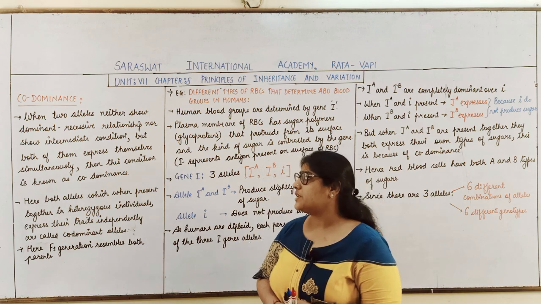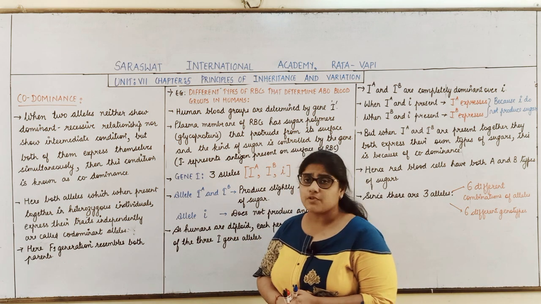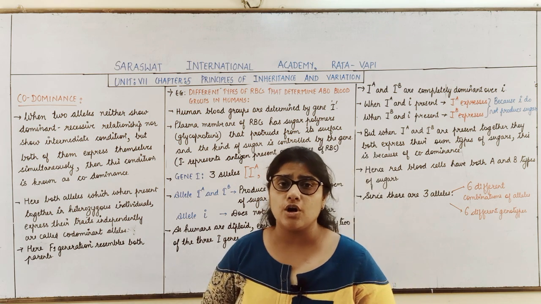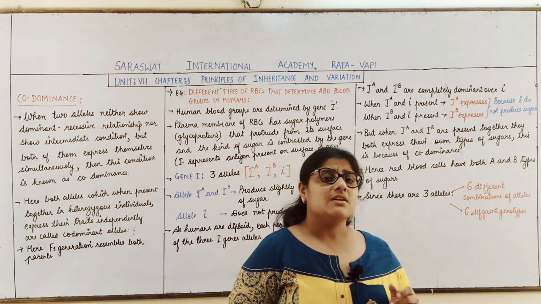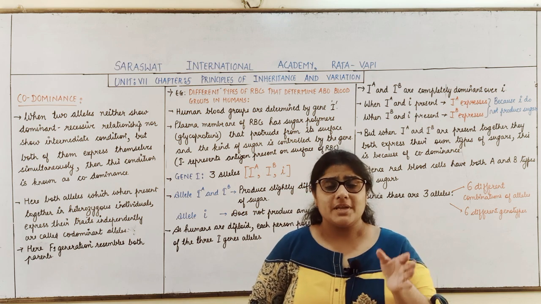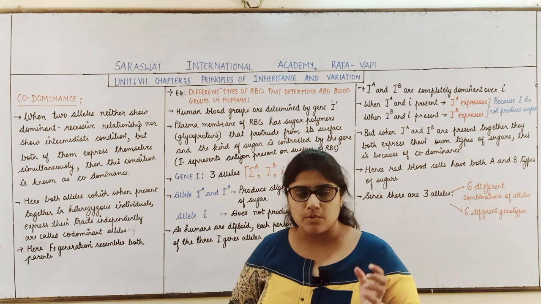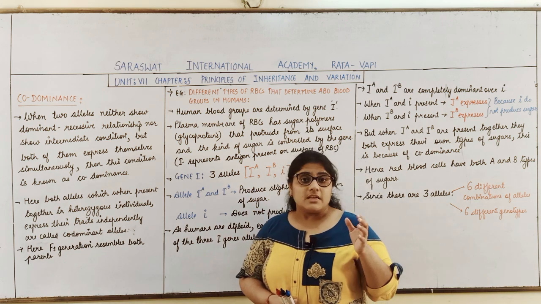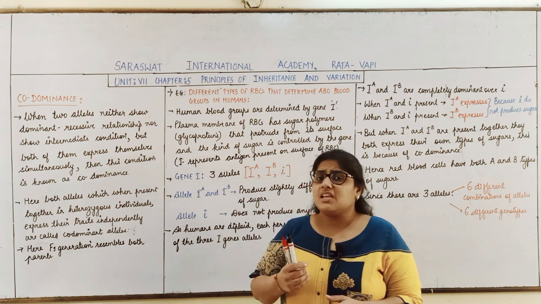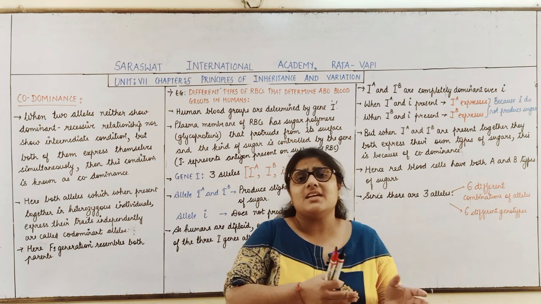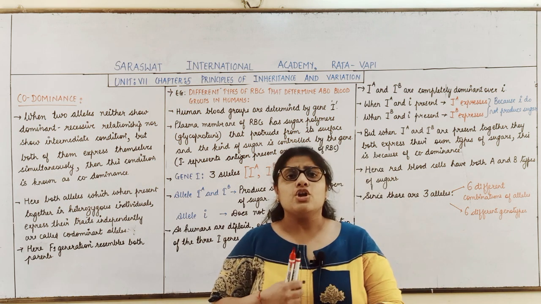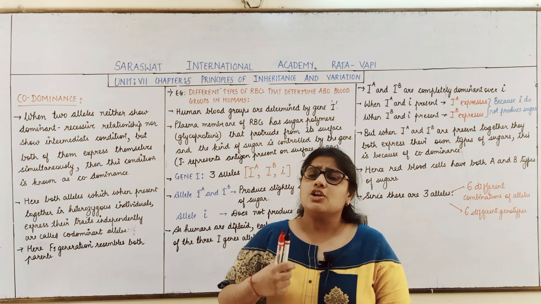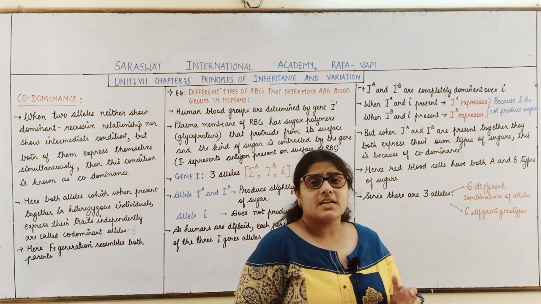Now students, today we will deal with the concept of codominance, which is again an exception to the law of dominance. Now students, in codominance, co means together. What do you mean by the term co? Together. So here the two alleles will neither show dominant recessive relationship, nor will they show blending, or you can say nor will they show the intermediate condition.